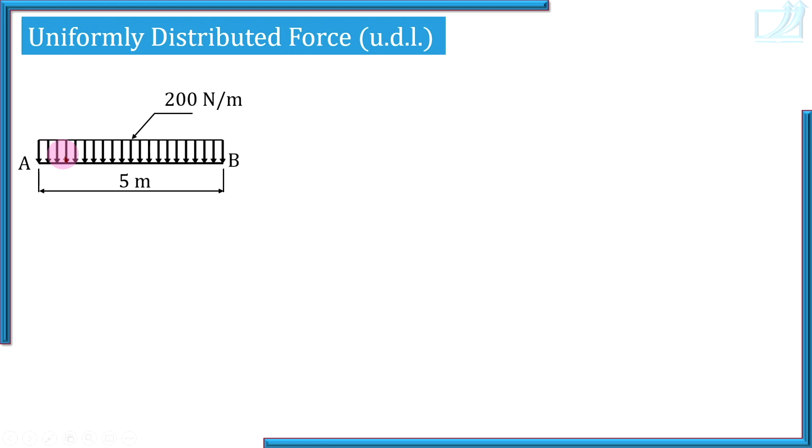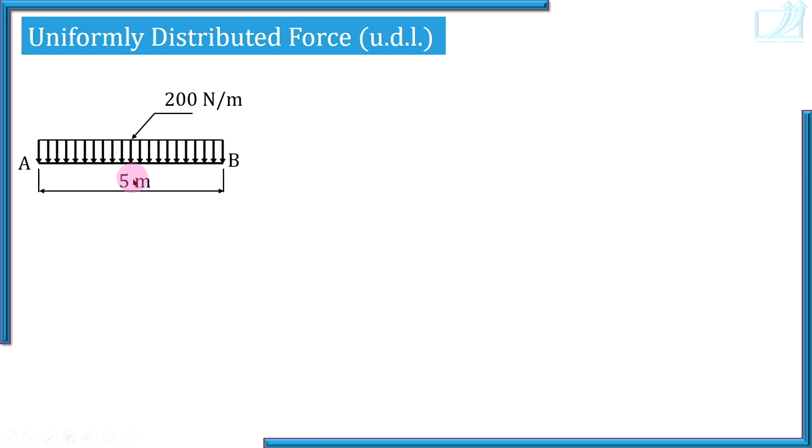The height of this load diagram represents the intensity of loading. Intensity of loading means load or force per meter length. So what is the total load on 5 meter length? 200 into 5, that is 1000 Newton.